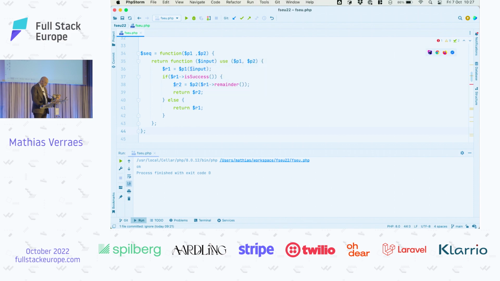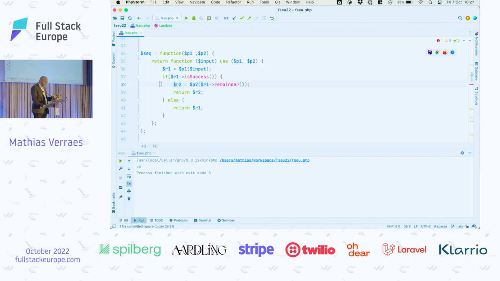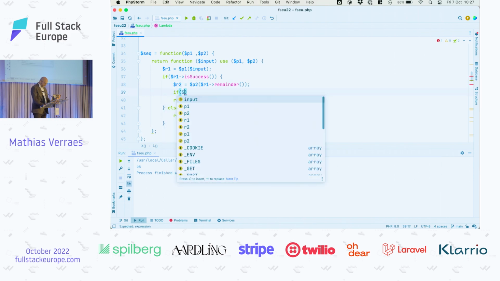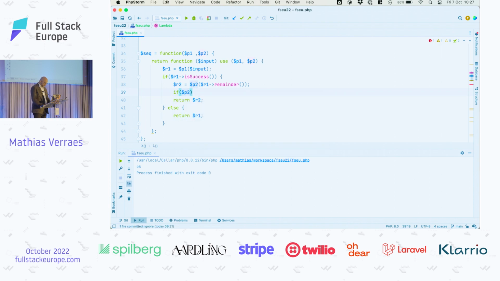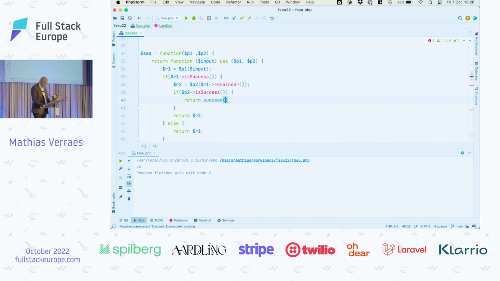So what we're doing now is we're actually going to keep using the first result and combine it, append it with the second result, right? So instead of returning the second result now, we actually need to make a new one. Now we have to test this, right? If our second parser is a success, then we need to make a new result. So let's call that succeed with the value, the parsed value of the first result.